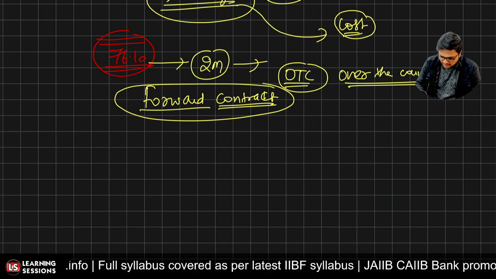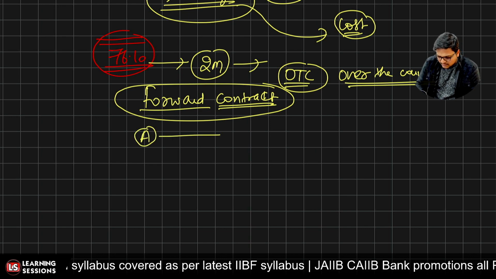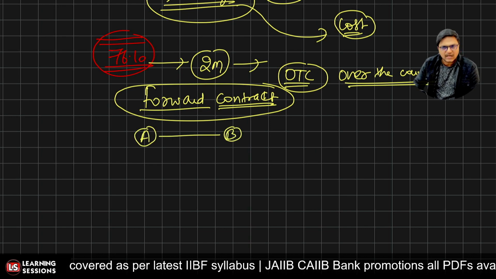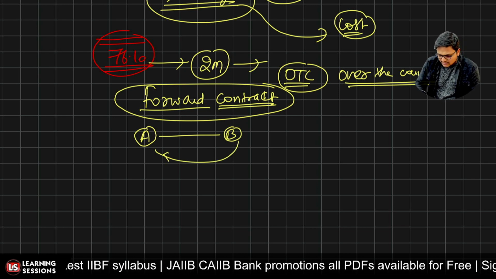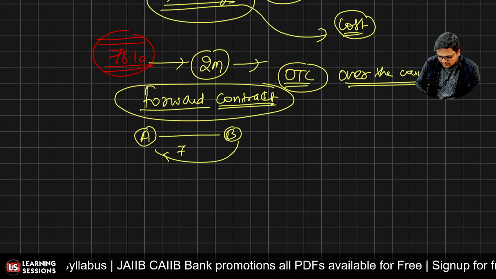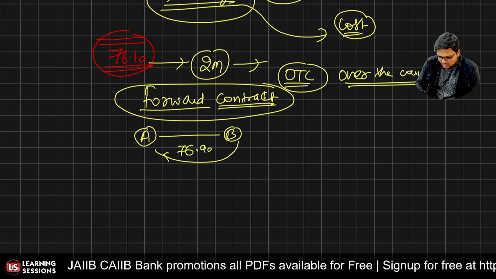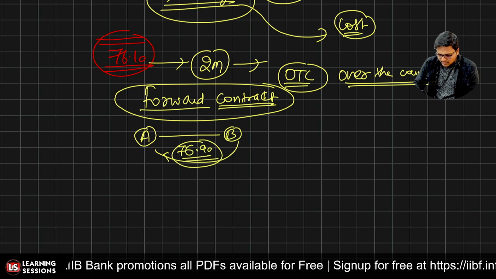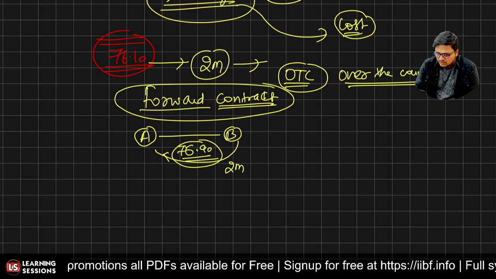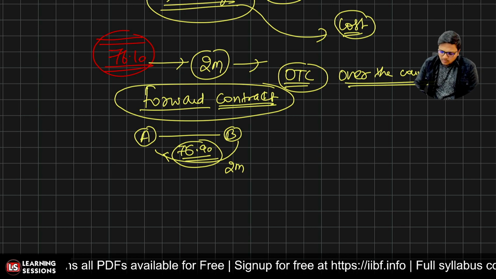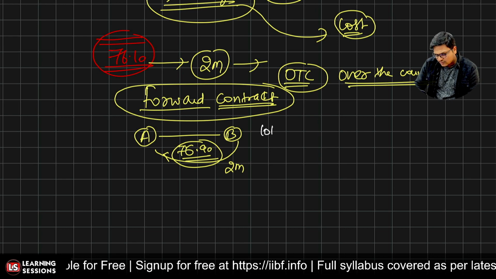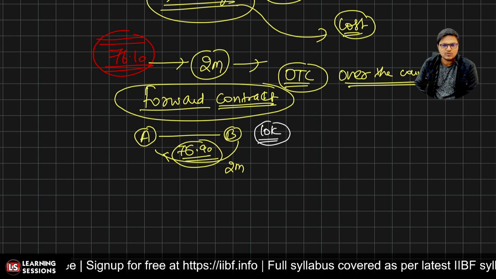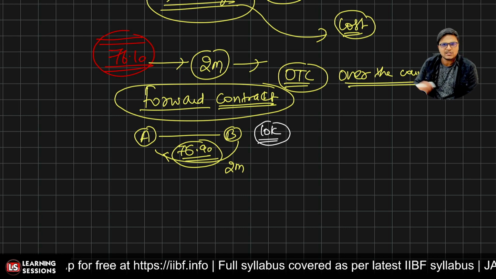It's a counterparty contract, an over the counter contract where two parties are involved. Let's say A went to person B and said I want to buy USD after 2 months. B quoted me a price of 76.90. After a 2 month period, whatever the market price will be, you are to buy the USD at this price. Let's say 10,000 USDs are to be purchased; you can buy 10,000 USDs at 76.90.